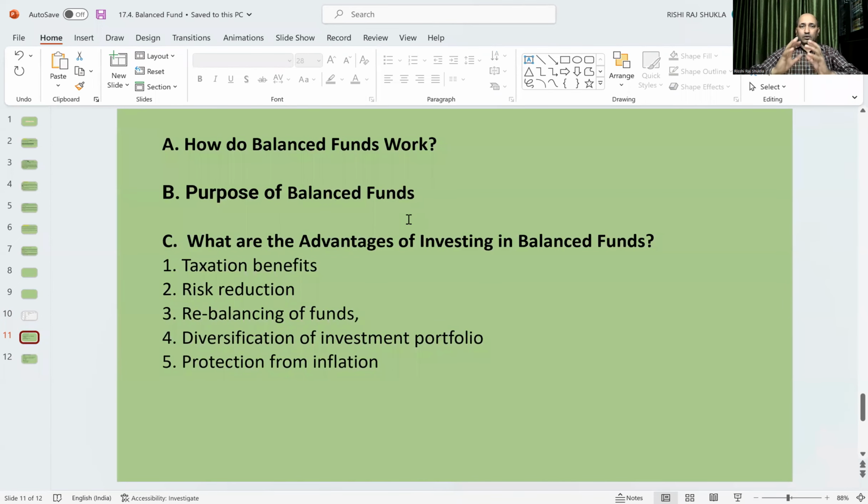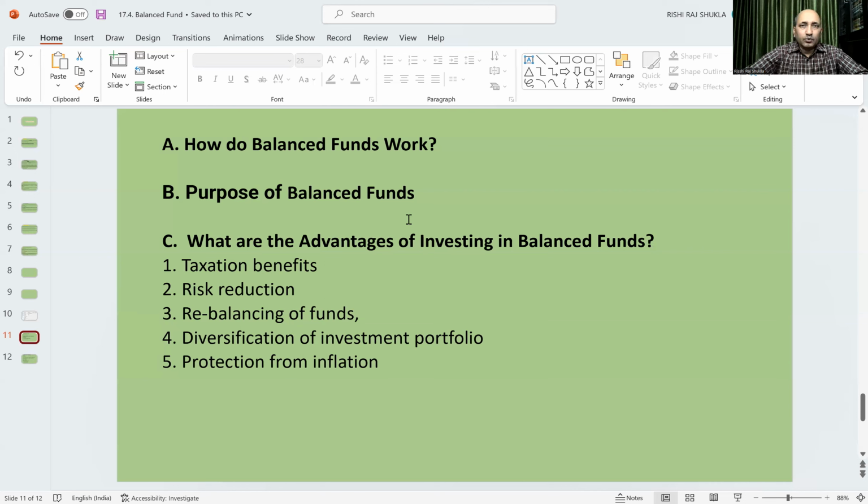So first of all, as the name suggests, it is a balanced fund, or balancing of both equity and debt. Of course, it is pre-decided how much will be the equity component and how much will be the debt component. Normally, 40 to 60% will be in equity and the balance in debt. That is why it is called hybrid, a mixture of both types.